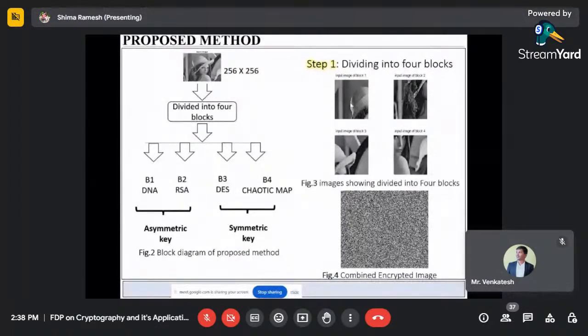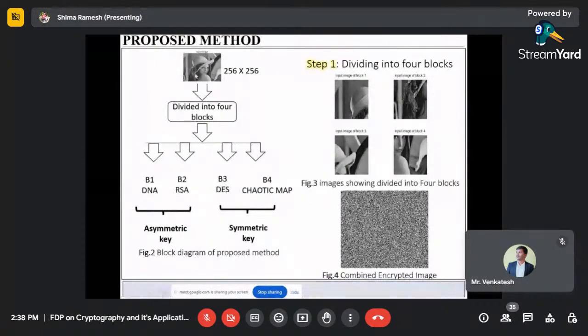Comparing RSA alone with ECC, ECC is best. Comparing ECC with DES, ECC is very best. Comparing ECC with chaotic map, ECC is best. But if comparing the whole algorithm, what is the time complexity, ma'am? Comparing time complexity, ECC is actually less compared to this one. ECC altogether, yesterday I got around 63, I think I showed yesterday. I think around 2, 3, 4 minutes it is extra. But this method is giving me more time because the chaotic map is giving more time. DES, RSA, and DNA took very small fractions of a second only, because I'm combining, right?